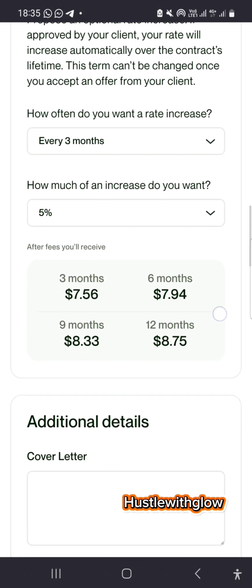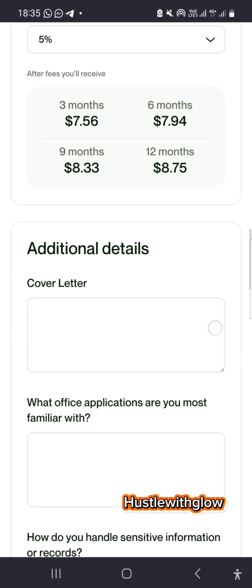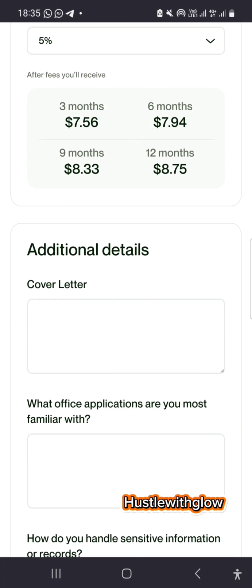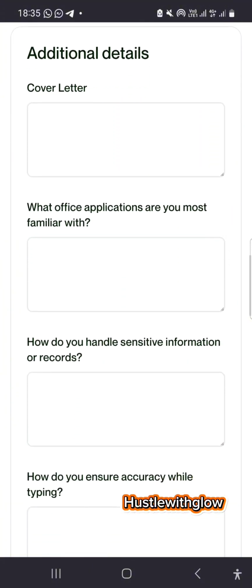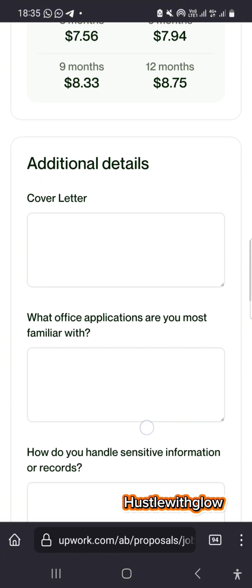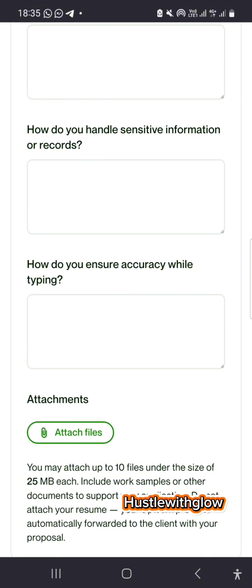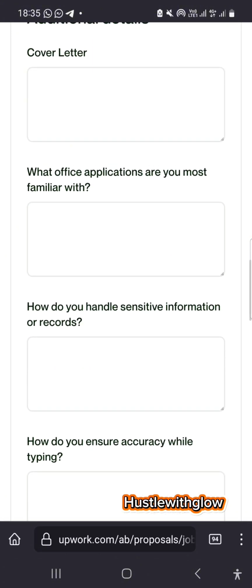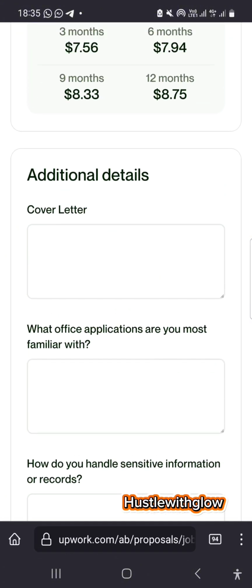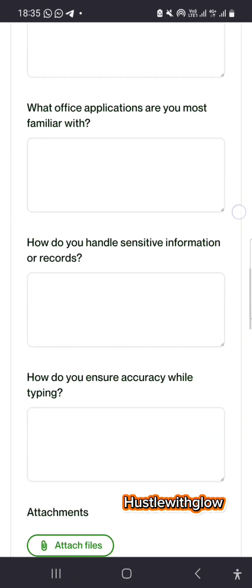Let's not be greedy. Okay, then additional details. Your cover letter is the same thing as proposal. Okay, and what office application are you most familiar with? This is the question the person is asking. The person you're applying to for this job is asking. He wants you to fill all these things in.